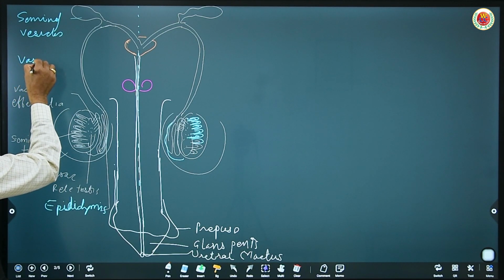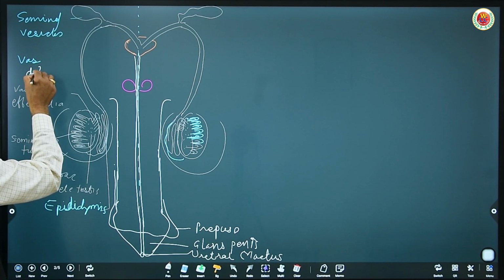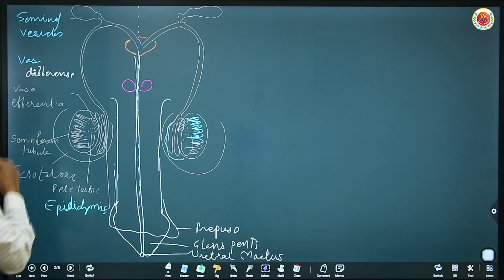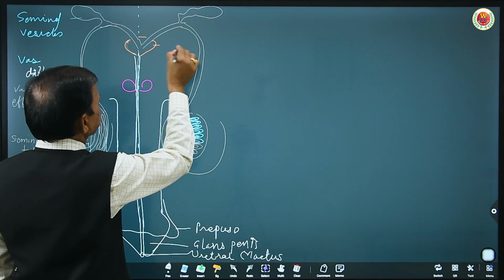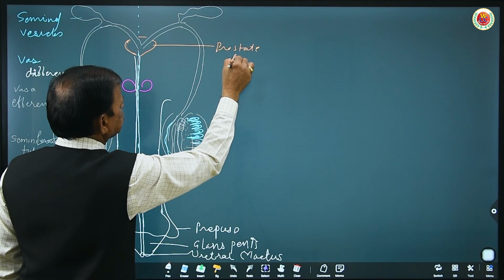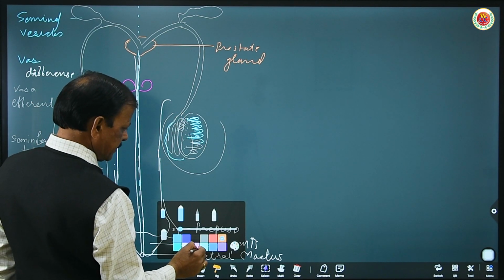These are the vas deferens. Prostate gland and Cowper's gland.